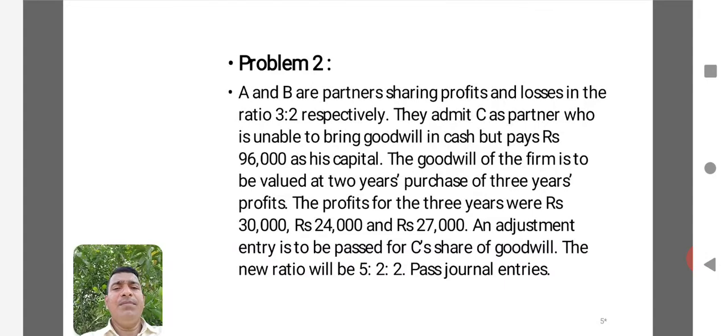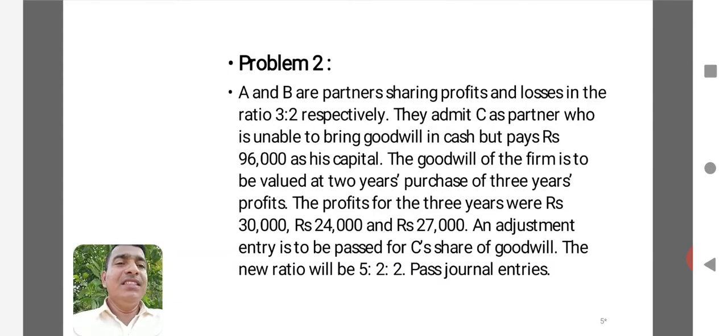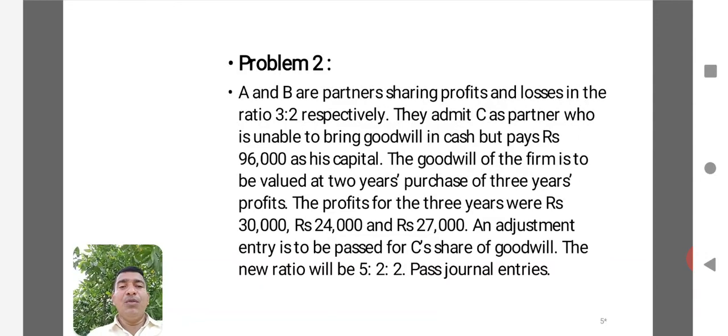Now, let us take up illustration number 2 or problem number 2. Go through the information carefully. A and B are partners sharing profits and losses in the ratio of 3:2 respectively. They admit C as a partner who is unable to bring goodwill in cash but pays rupees 96,000 as his capital. Here C is unable to bring goodwill, but he gives 96,000 as capital. The goodwill of the firm is to be valued at 2 years purchase of 3 years profits.